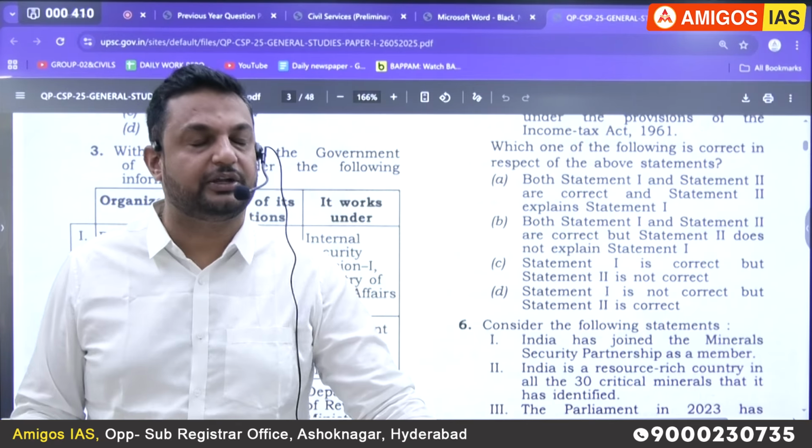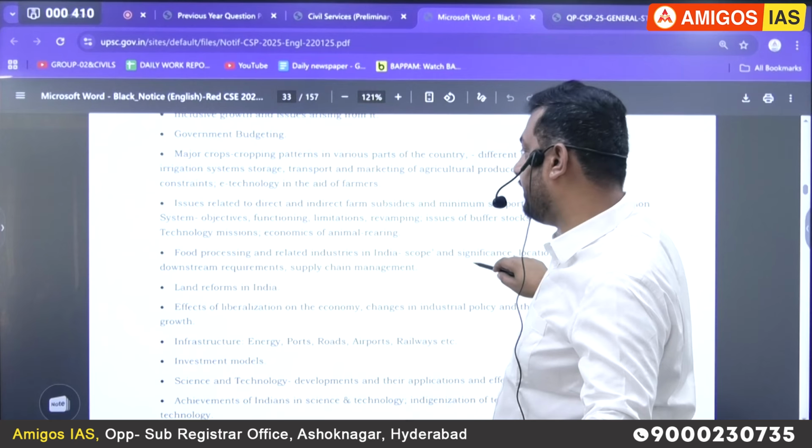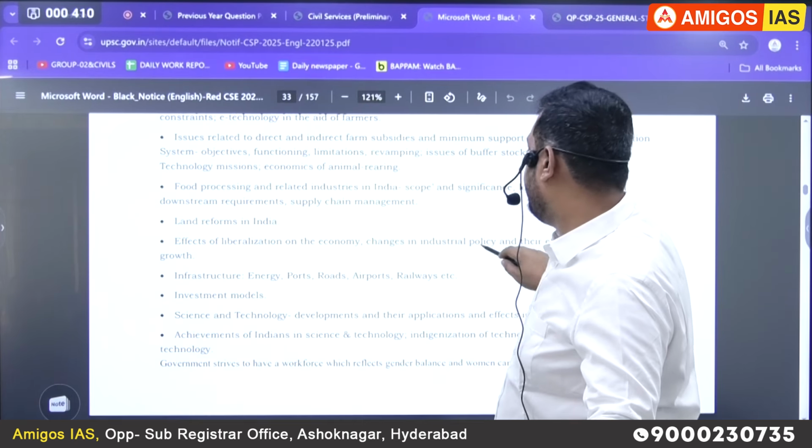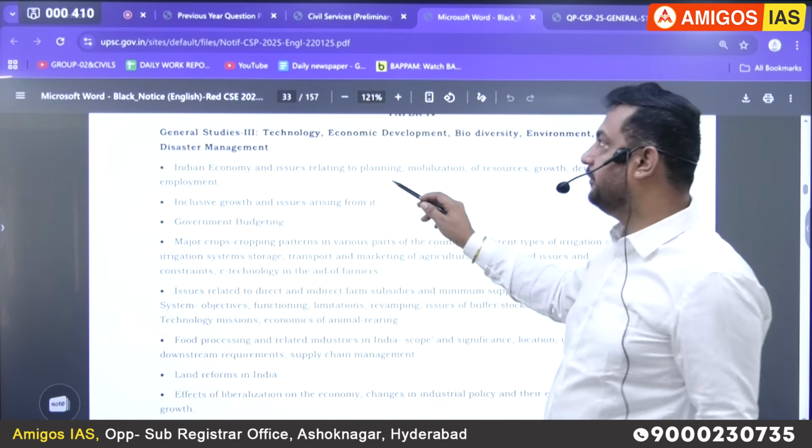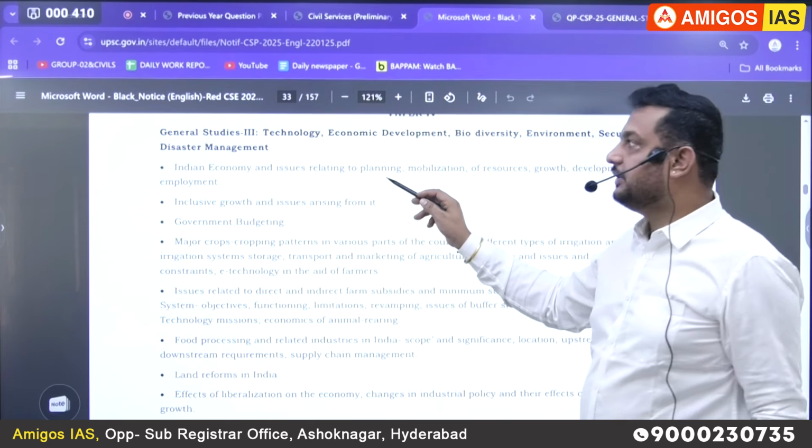Taxation. And again the question arises, sir, have they mentioned the taxation topic in the prelims exam? No. But if you check the mains examination, here they asked about the sources of funding. Wait a second, sorry, the first one only. So the mobilization of what? Resources. How the government is going to mobilize the resources.